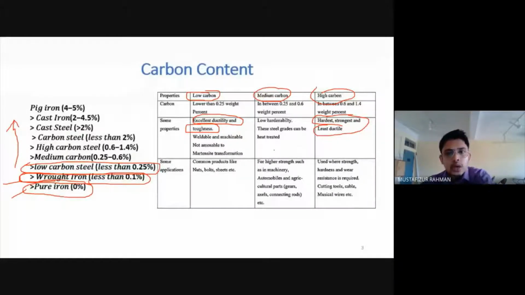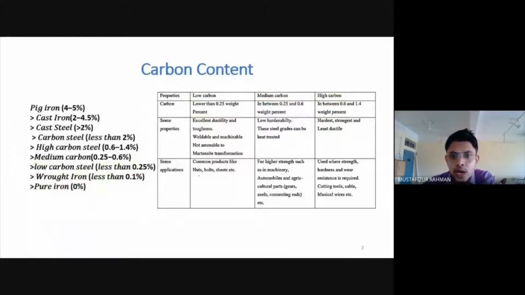The low carbon steel is used in nuts, bolts, etc. And the high carbon steel will be used in cables where we require more strength. In those applications it will be used.